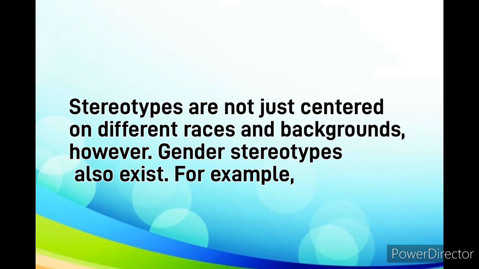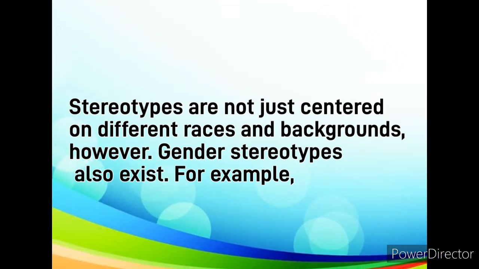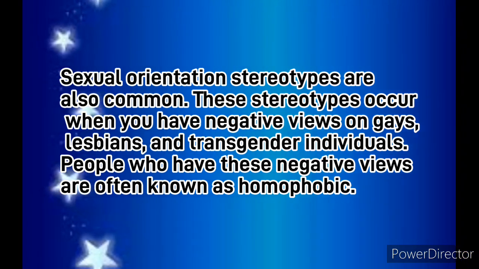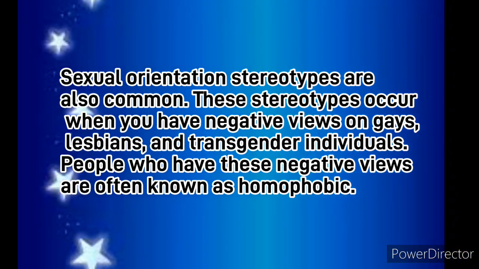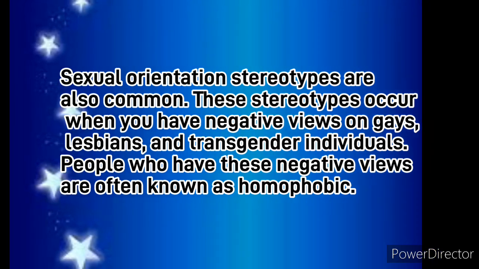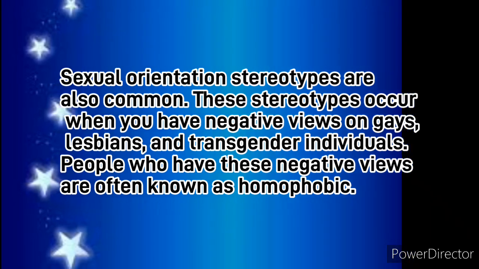Stereotypes are not just centered on different races and backgrounds. However, gender stereotypes also exist. For example, if you say that men are better than women, you are stereotyping all men and all women. If you say that all women like to cook, you are stereotyping women. Sexual orientation stereotypes are also common. This stereotype occurs when you have negative views on gay, lesbian, and transgender individuals. People who have this negative view are often known as homophobic.